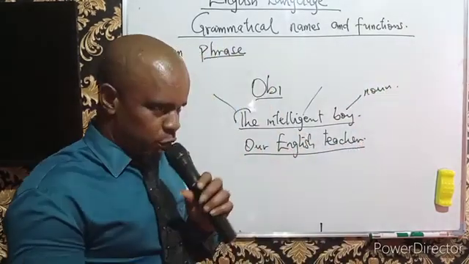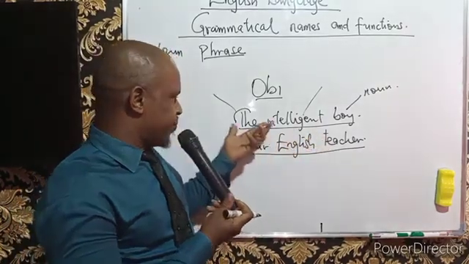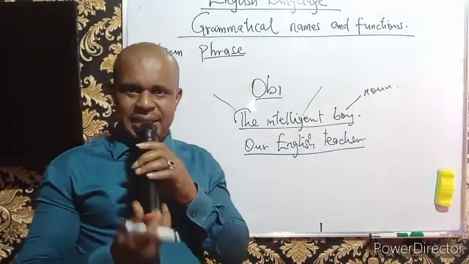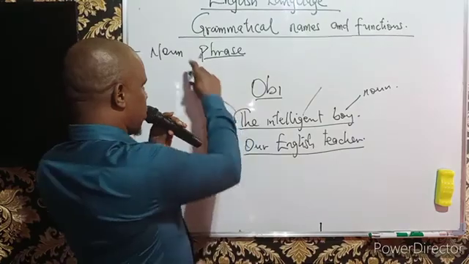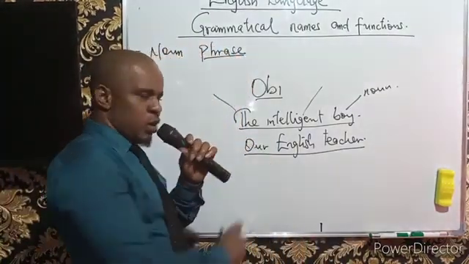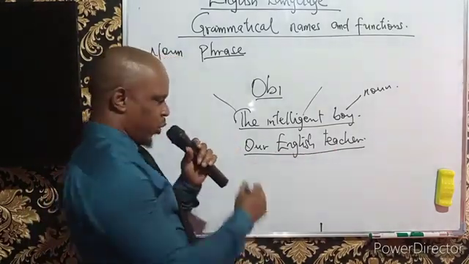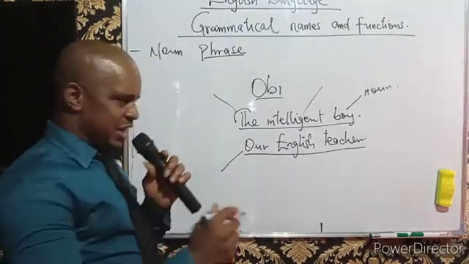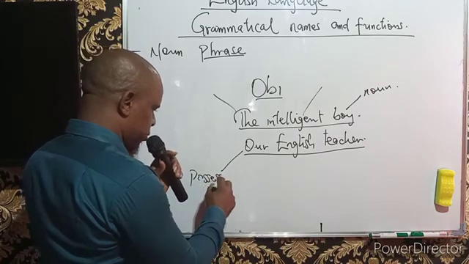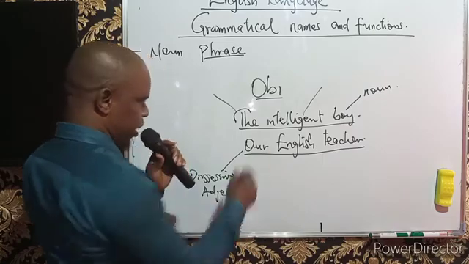Now, when we look at the group, what have we noticed? We notice that we have adjective, adjective, and noun. Now we blended them together to produce what we call a noun phrase. We can use that in a sentence. This is also an adjective, for example, in our English teacher. We have this as what? As an adjective. We call this possessive adjective. That is where it belongs.